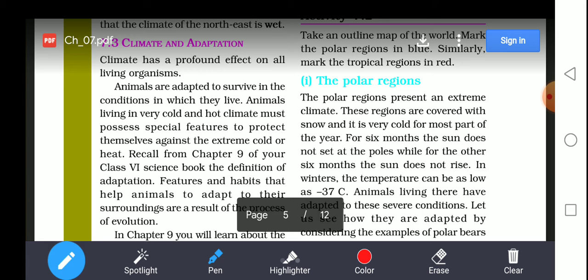In order to adapt to that climatic condition, they possess certain special features to protect themselves against extreme cold or extreme hot conditions. As you all know, in chapter 9 of your class 6 standard, you have already studied the definition of adaptation. The features and habits that help animals adapt to their surroundings are a result of the process of evolution. So these special features help them cope with such climatic conditions.